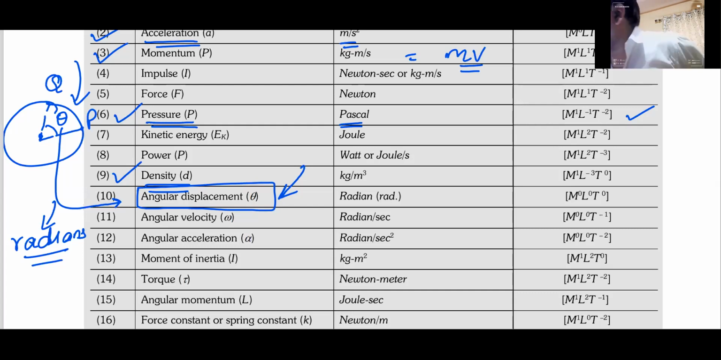Yes, Deepak, length of the arc divided by the length of radius. Length of radius is wrong English. It should be radius only. So that is theta. So this is angular displacement. And as you can see, its unit is radian and its dimension is 0. It does not have any dimension.